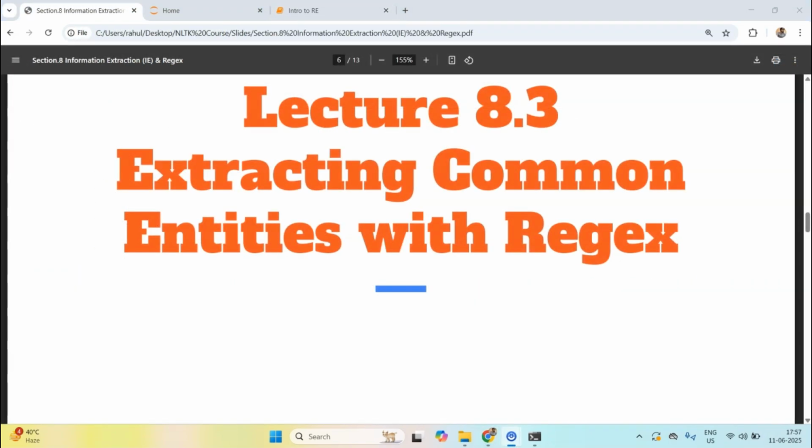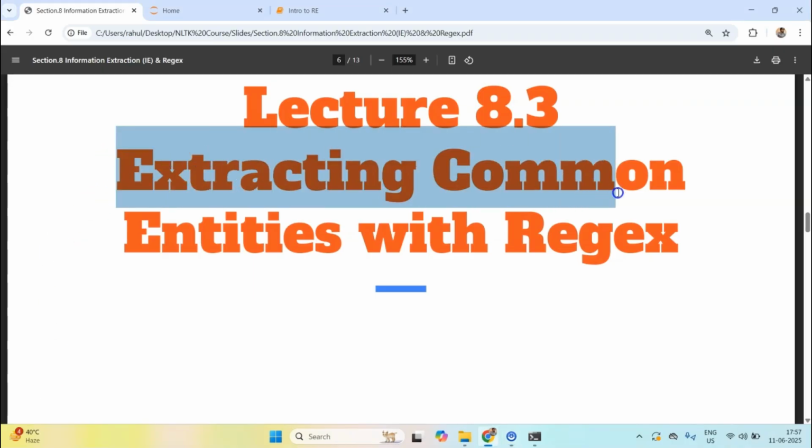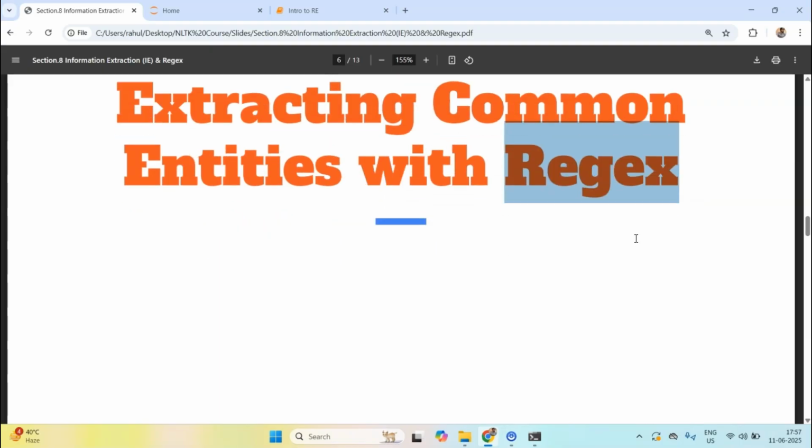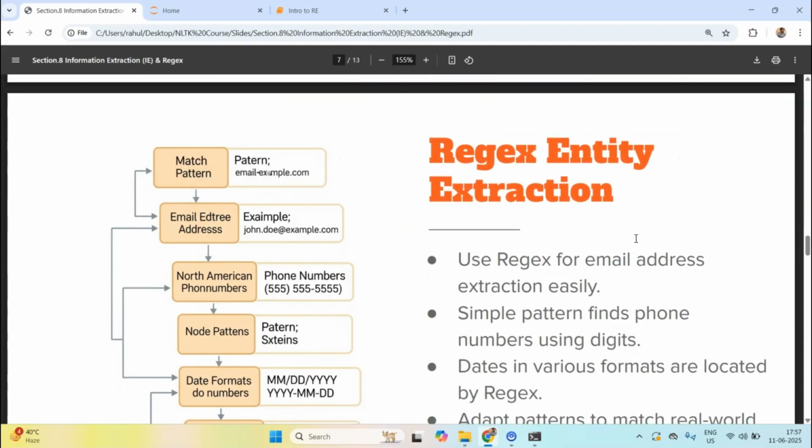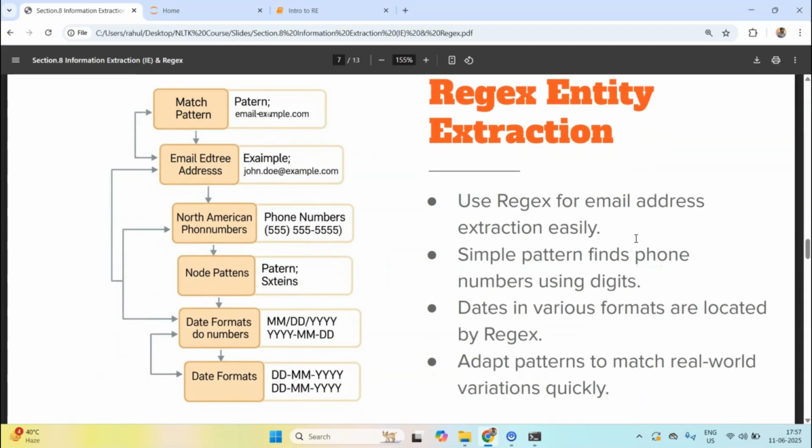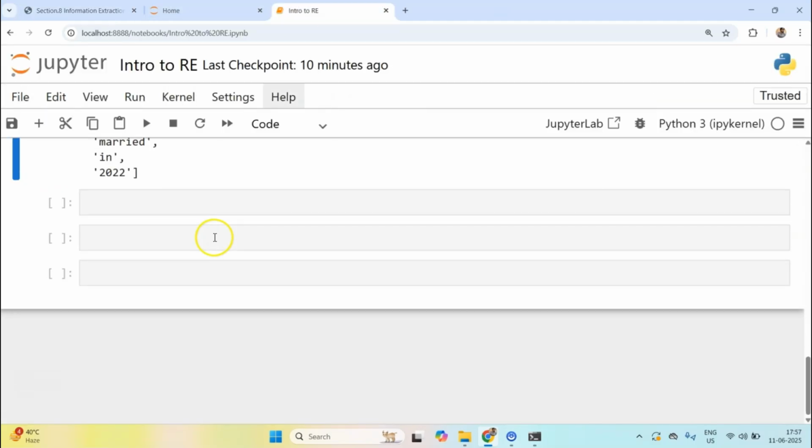Hello everyone, welcome to this new lecture. In this lecture, we are going to be looking at extracting common entities with regex. The idea is that I want to use regex to extract things like emails, phone numbers, and maybe some common entities that we may have to extract. So let's build out the regular expression for that.